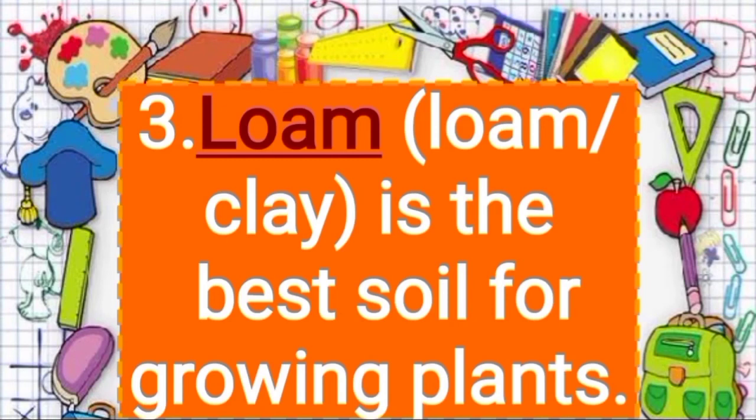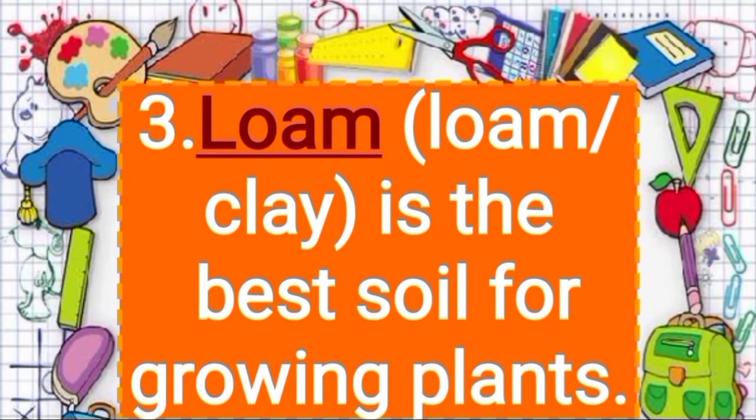Now let's understand the third fill in the blank. Dash, first option loam, second option clay, is the best soil for growing plants. So the question is dash is the best soil for growing plants.